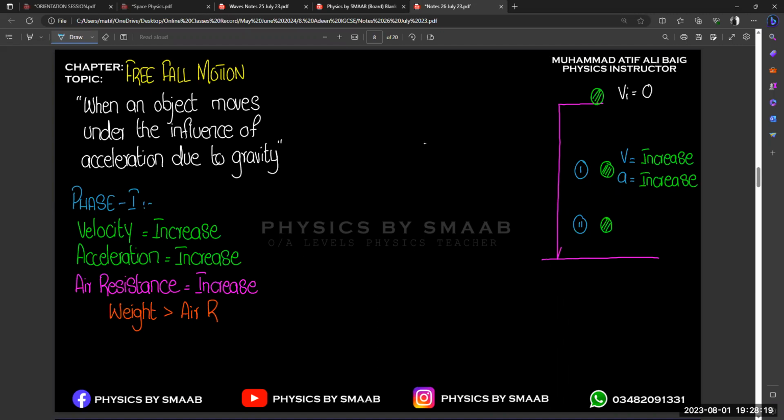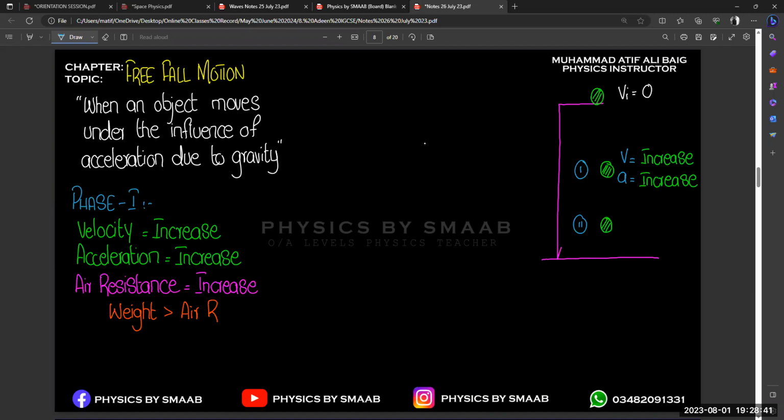So this is the concept, right? Next is phase two. Now air resistance has enough time to balance the weight, but after some time, air resistance tries to balance the weight of that object.